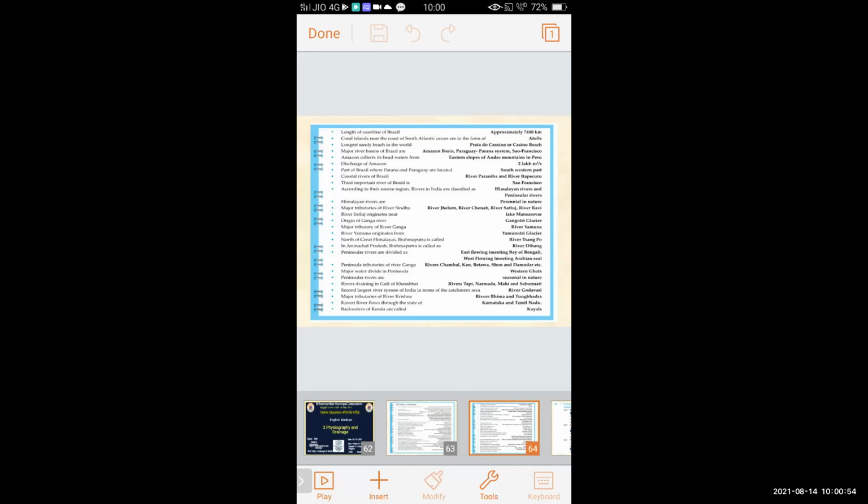River Satluj originates near Lake Mansarovar. Origin of Ganga river? It's Gangotri Glacier. Major tributary of river Ganga is river Yamuna. River Yamuna originates from Yamunotri Glacier.